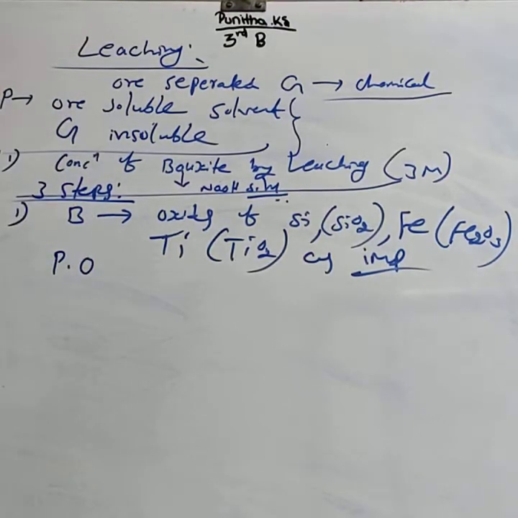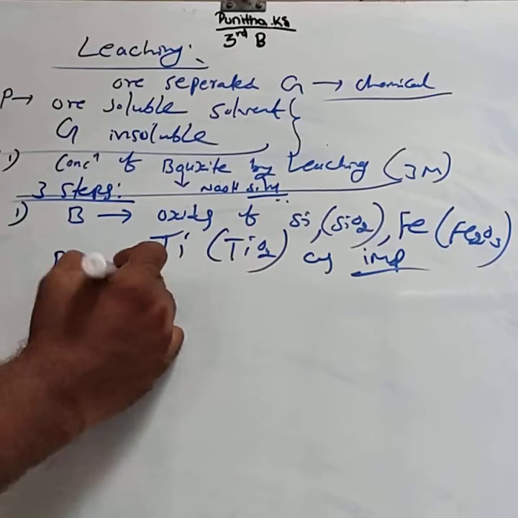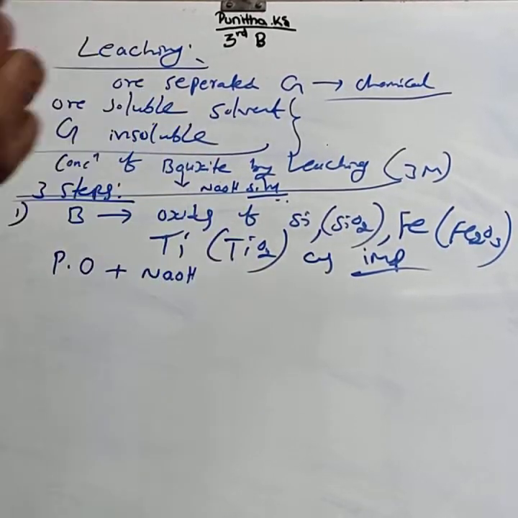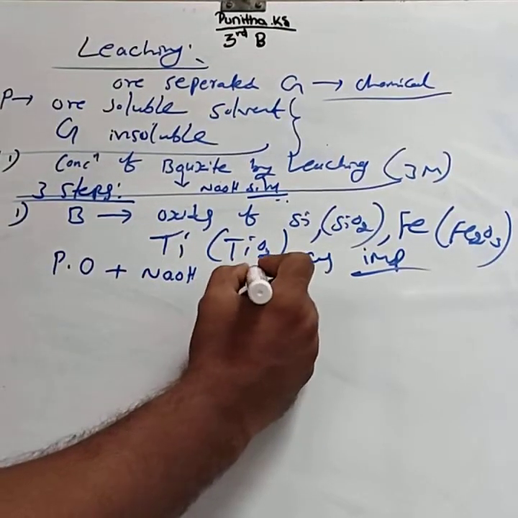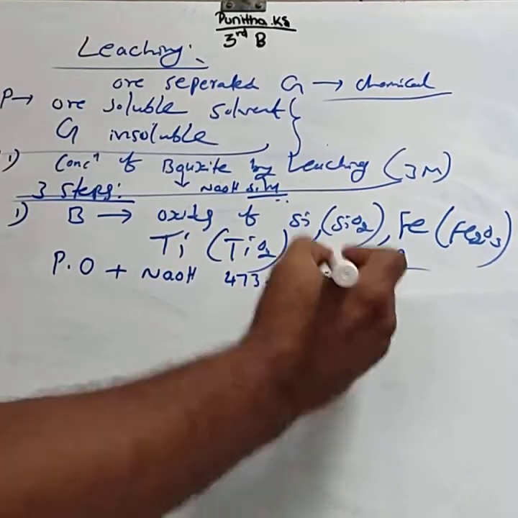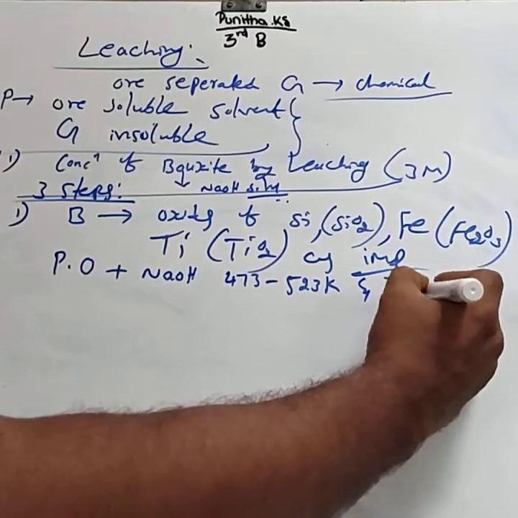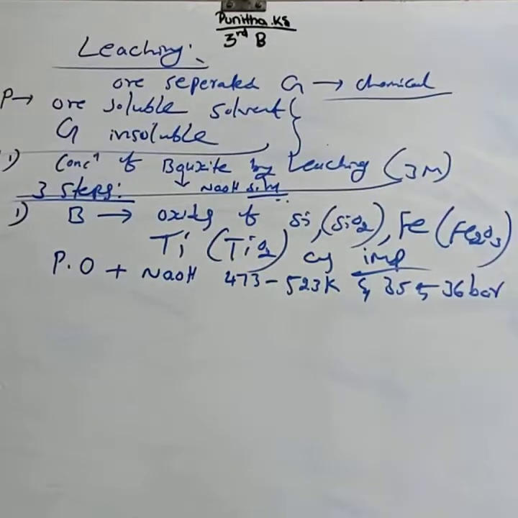Powdered ore is treated with sodium hydroxide solution at 473 to 523 Kelvin and 35 to 36 bar pressure.